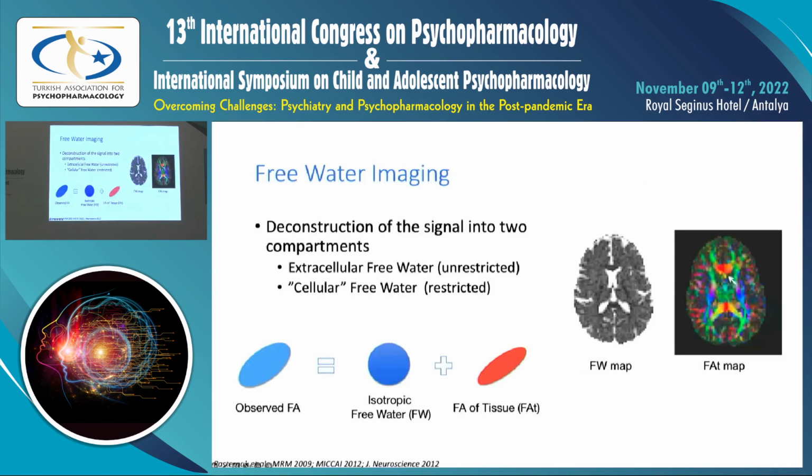One example of a new model is free water imaging, which was developed by our colleague, Dr. Ofer Pasternak, in 2009. In this model, the diffusion signal is deconstructed into two compartments. The first measures the amount of unrestricted water diffusion in each voxel, which is modeled as an isotropic compartment, what we term extracellular free water. The other compartment measures the amount of restricted water diffusion that is in close proximity to tissues, which is then modeled as a tensor and which we call fractional anisotropy of the tissue. This produces two whole brain maps, as you can see on the right, which are used for future statistical analysis.